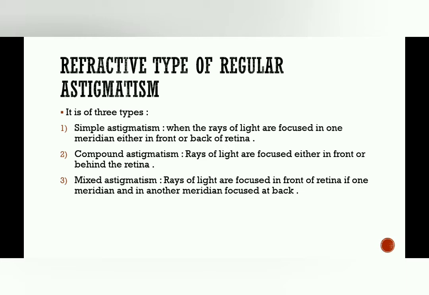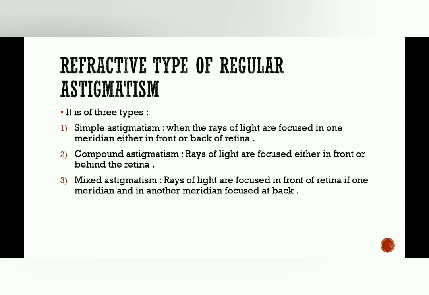The compound astigmatism is rays of light focused either in front or in back of retina. It means all these things are related to the focusing of rays of light. In simple, you may learn that the rays of light are focused on retina in one meridian or in other, front or behind the retina. If it is focusing in front of retina, then it will be called simple myopic astigmatism. If it is focusing behind the retina, then it will be called simple hypermetropic astigmatism.